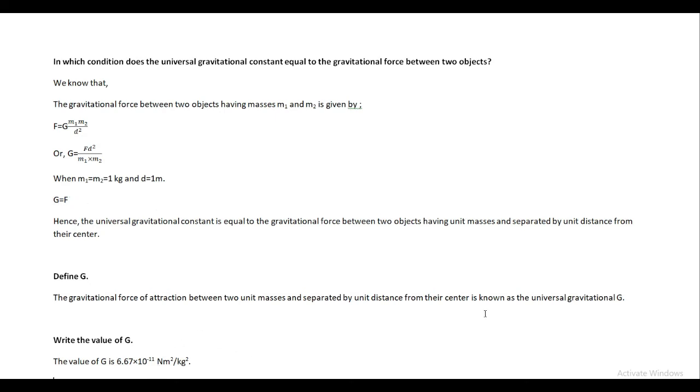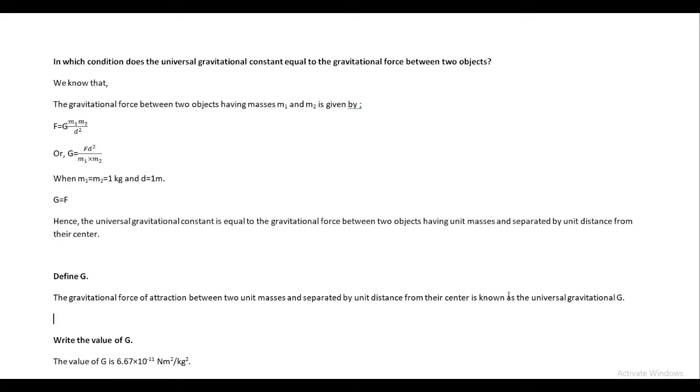So the universal gravitational constant G is defined as the gravitational force of attraction between two unit masses separated by unit distance from their center. That is the universal gravitational constant G.